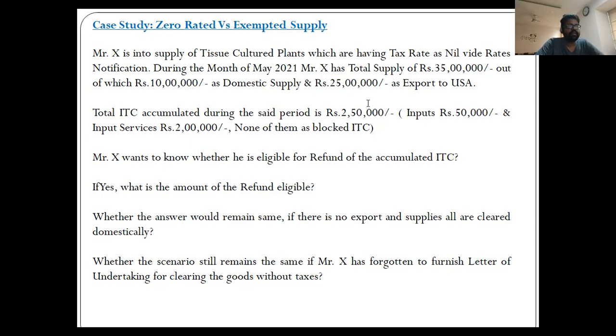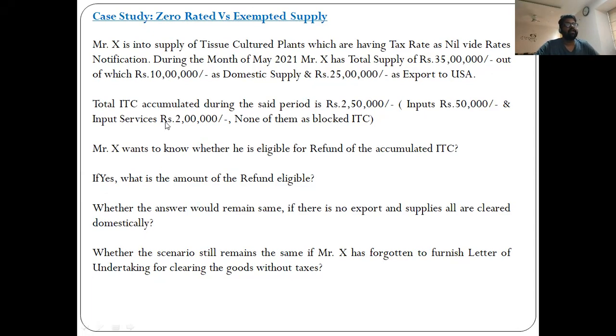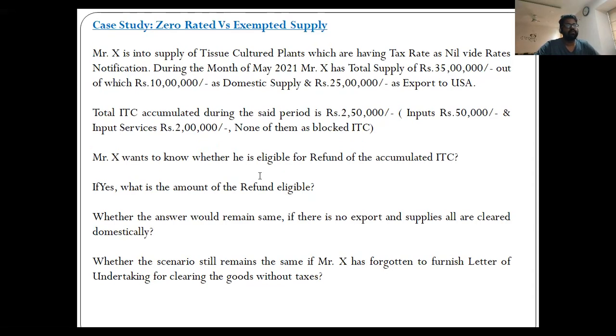which comes to 71,429. That is the non-eligibility, that is the restriction, and the remaining amount will be eligible, that is 178,571. So out of the total ITC of 2,50,000, 71,429 will have to be reversed, and the remaining 178,571 will be eligible to be claimed as refund.